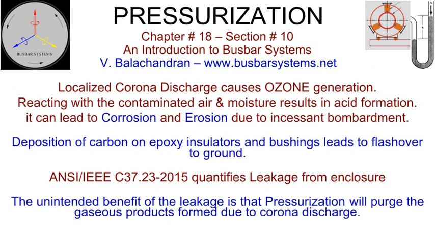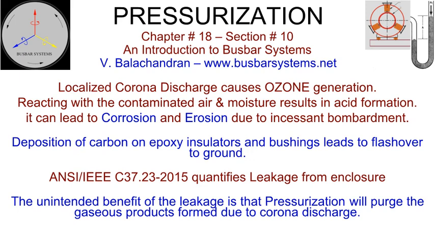Ingress of contaminated air with moisture can lead to corrosion. Corona discharge: localized corona discharge can lead to ozone formation. Reacting with the contaminated air results in acid formation. This can lead to corrosion and erosion due to incessant bombardment. In the vicinity of epoxy insulators and bushings, it can lead to deposition of carbon on the surface. This may ultimately result in a flashover to ground.